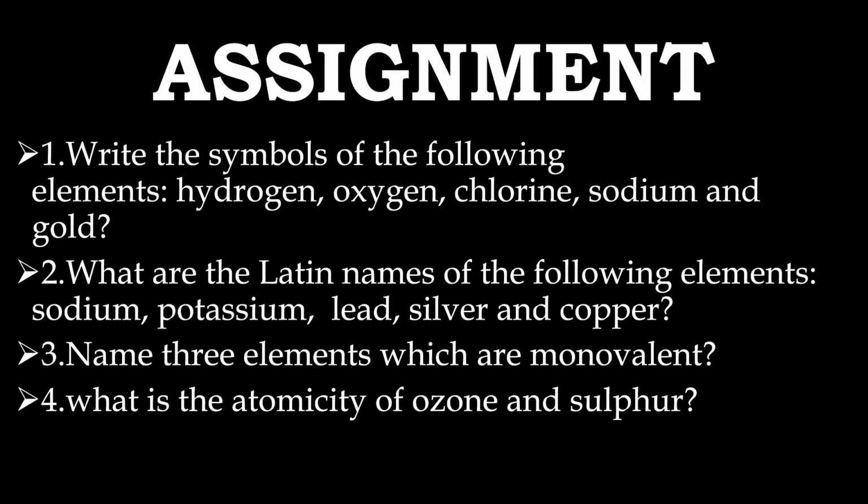Now coming to the assignment, write the symbols of the following elements: hydrogen, oxygen, chlorine, sodium, and gold. So you have to write the symbols of these 5 elements. The second question, what are the Latin names of the following elements? Sodium, potassium, lead, silver, and copper. The third question, name 3 elements which are monovalent. And the fourth question is, what is the atomicity of ozone and sulfur?